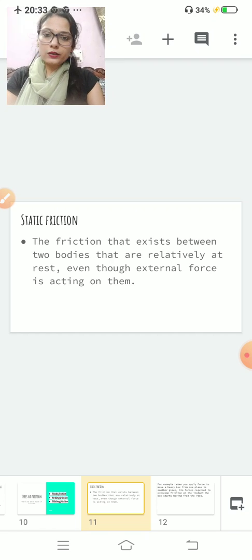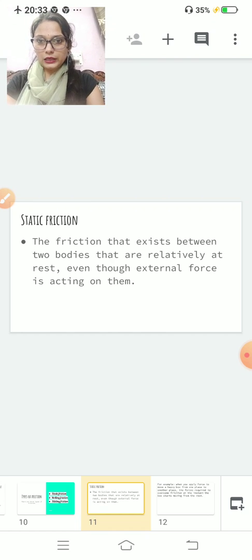We are applying an external force and that body is not moving. Why? Because here your friction force is more than your external force. Clear? And this type of friction force is known as static friction. Clear?